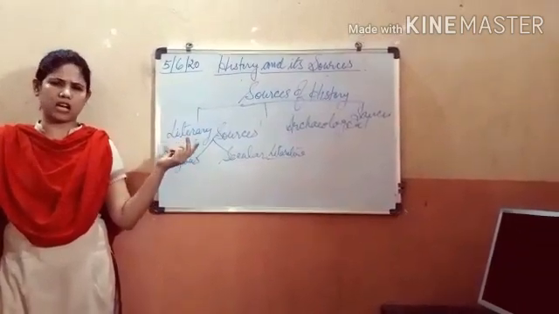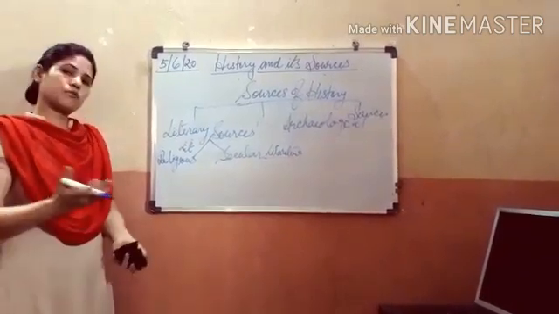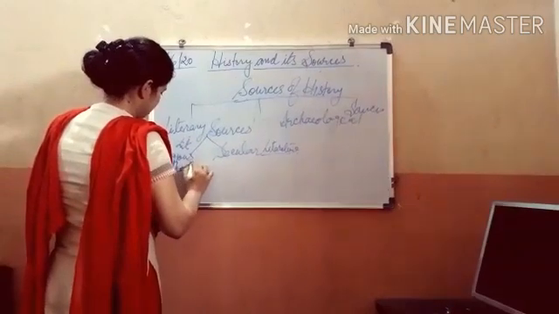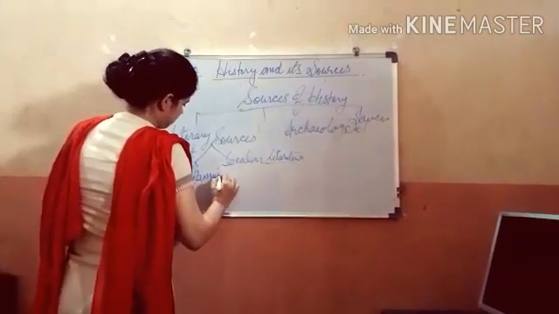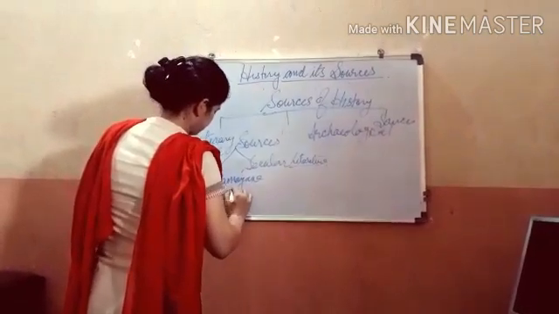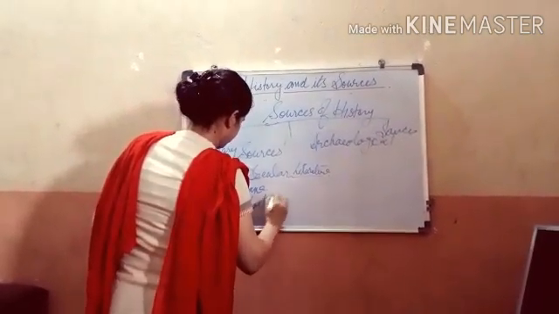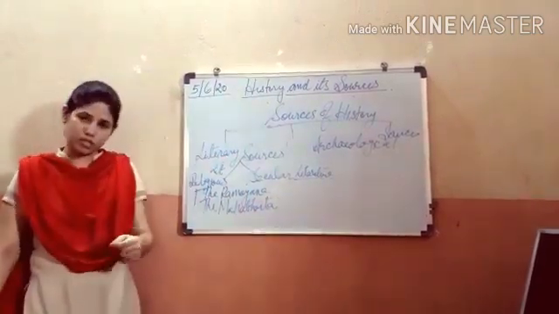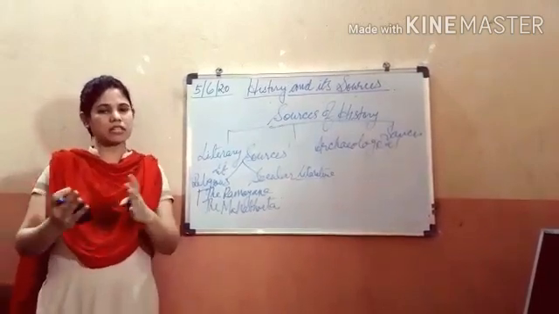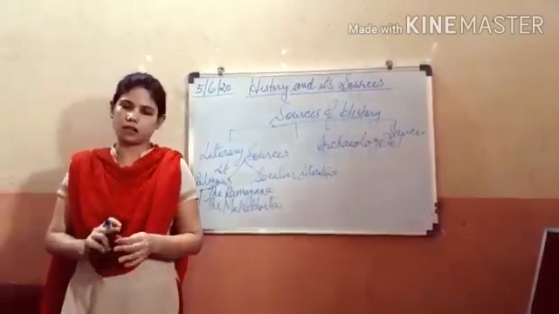There are so many Vedas, epics, Upanishads, Puranas. Like we have two major epics, that is the Ramayana and the Mahabharata. We have Upanishads, Puranas. Then the Vedas deal with the Aryan society. There are four Vedas, the Rig Veda, Yajur Veda, Sama Veda, Atharva Veda.